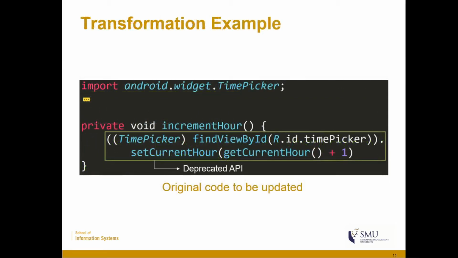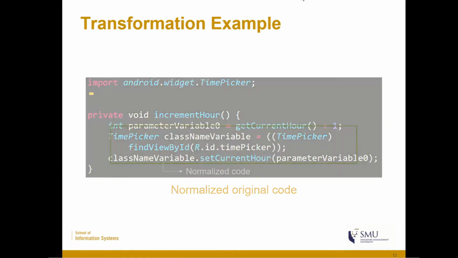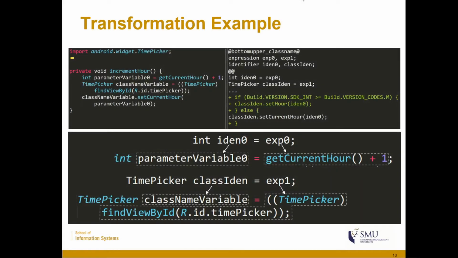So in this image, we can see a block of code containing the usage of the deprecated API set current hour. First, we normalize this code, resulting in the following code. We can see here in the normalized code that the parameter variable is pulled and put into a variable assignment, parameter variable 0 in class name variable. So next, we apply the semantic patch to this normalized code.